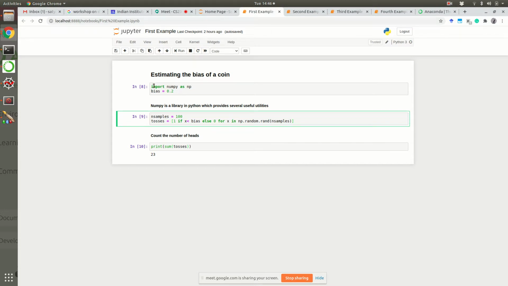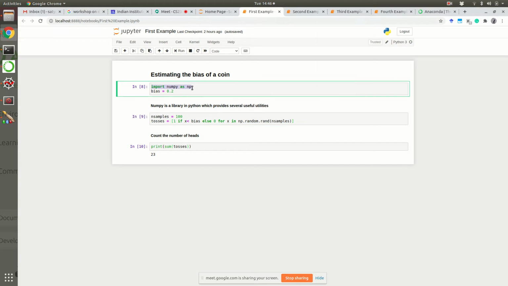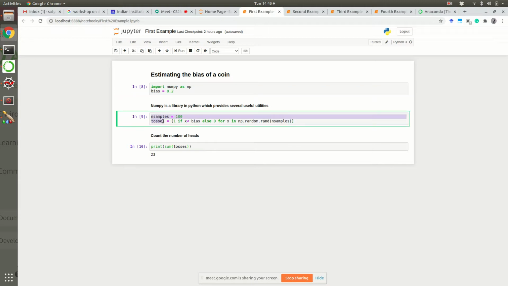This first line is importing a package called NumPy. You import that package as np. Now this is the bias of the coin. If it was a fair coin, like one used in IPL, this bias would be 0.5, but I have chosen the bias to be 0.2. In the next 2 lines, I'm actually doing the coin toss. This is the number of tosses that I am doing, which I have fixed as 100.